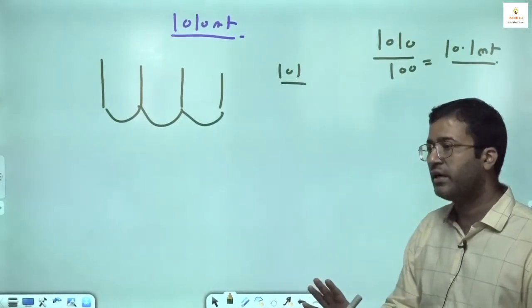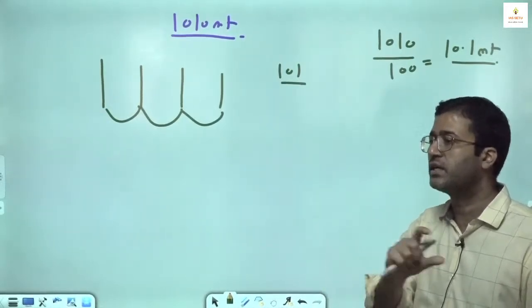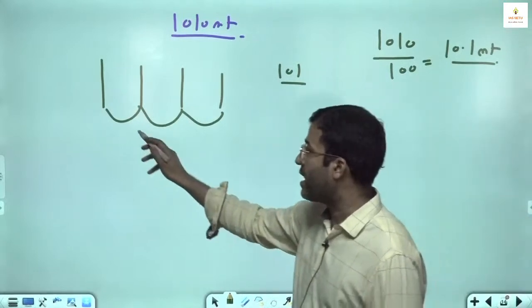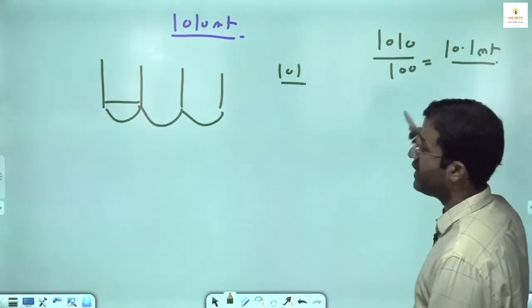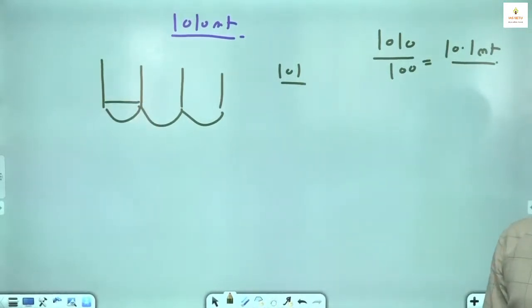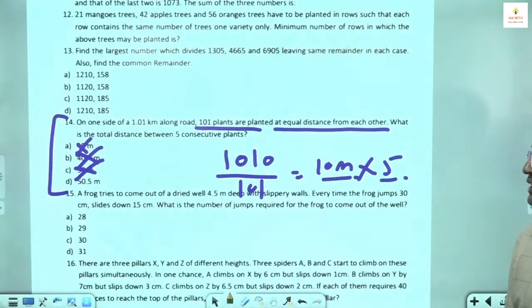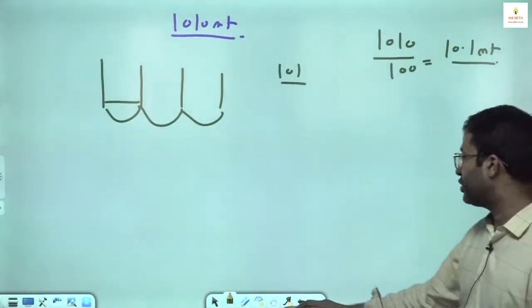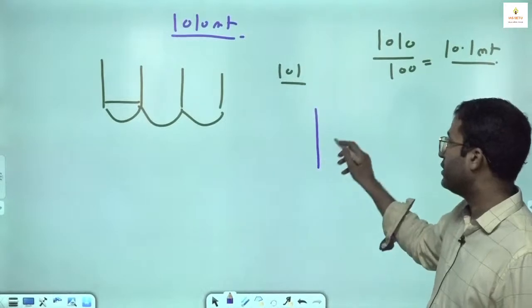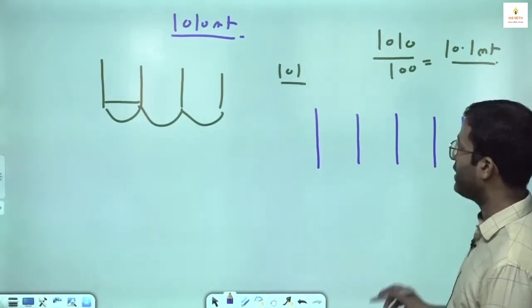Number of trees are 101, but gaps are 100. So what is the gap between 2 trees? We have 10.1 meter. Then the question they asked was, what is the total distance between 5 consecutive plants? 5 consecutive plants: 1, 2, 3, 4, 5.